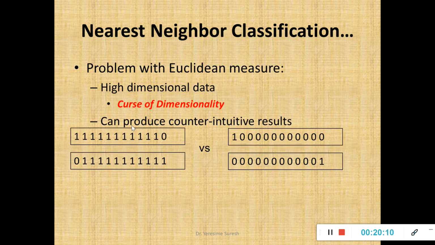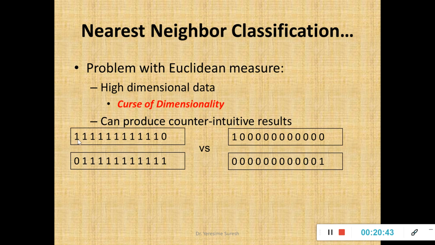Now say for example here I have taken two examples of two terms, say x and y. Here also say I have taken x and y. Now what is the problem with respect to your Euclidean measure? So this becomes an example for curse of dimensionality. How will this be an example for curse of dimensionality? We will see. Now as I said, I have taken two terms x and y, fine. Now how to find the Euclidean distance between these two terms?